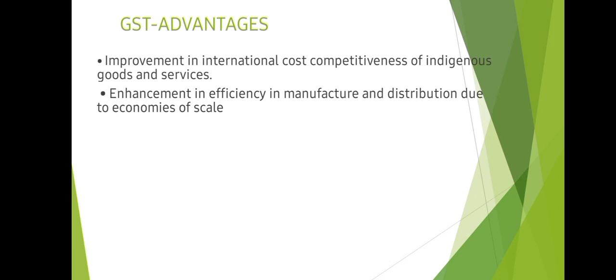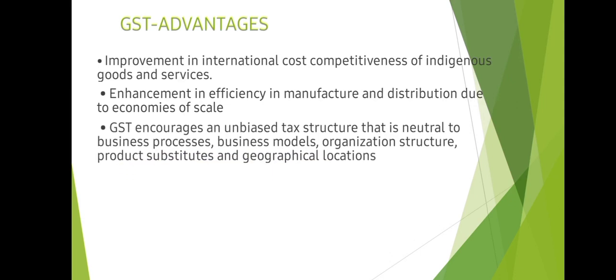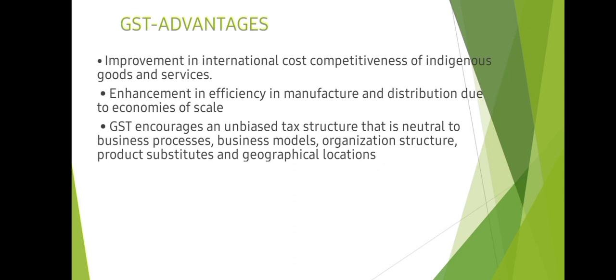So with the competition, we can increase our efficiency, manufacturing efficiency. GST encourages an unbiased tax structure that is neutral to business processes, business models, organization structure, product substitutes, and geographical location. So it becomes mandatory for everyone to register under GST, and everyone will be seen as equal. No tax is paid separately to the state and then the central. Altogether it is bifurcated, you are given one tax to be paid, helping as a weapon against corruption.